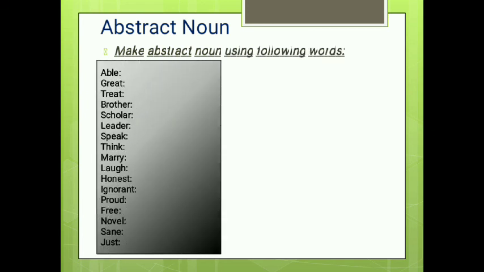Okay, make abstract nouns from the following. We have words like able, great, treat, brother, scholar, leader, speak, think, marry, love, honest, ignorant, proud, free, novel, sane, and just.